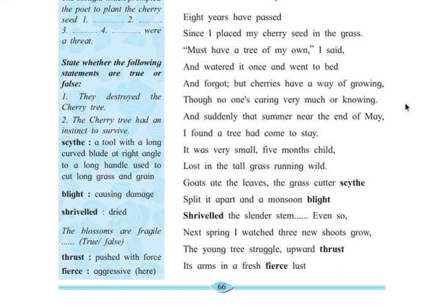So now the poet is explaining the surroundings of that particular tree. The grass was eaten by the goat, the cutter split the grass apart, and because of the monsoon it is damaged, and the stems are also dried.